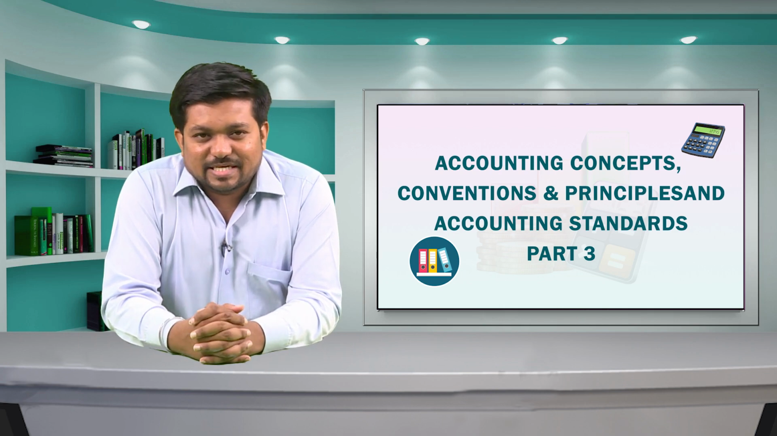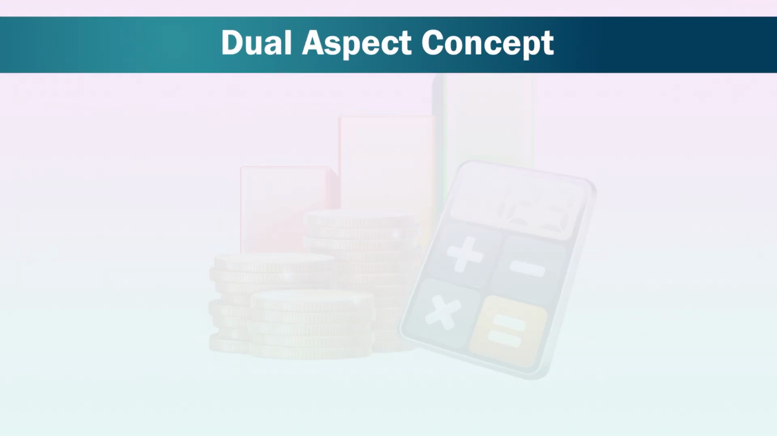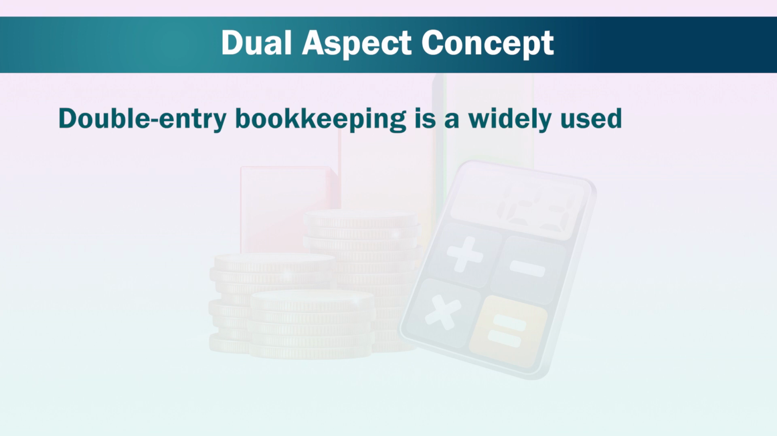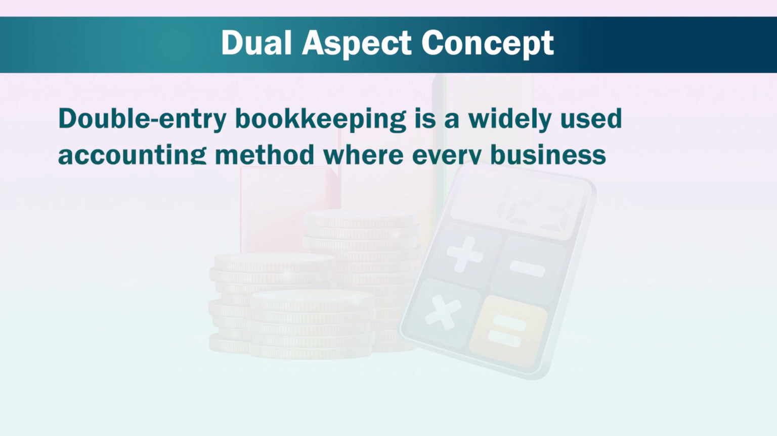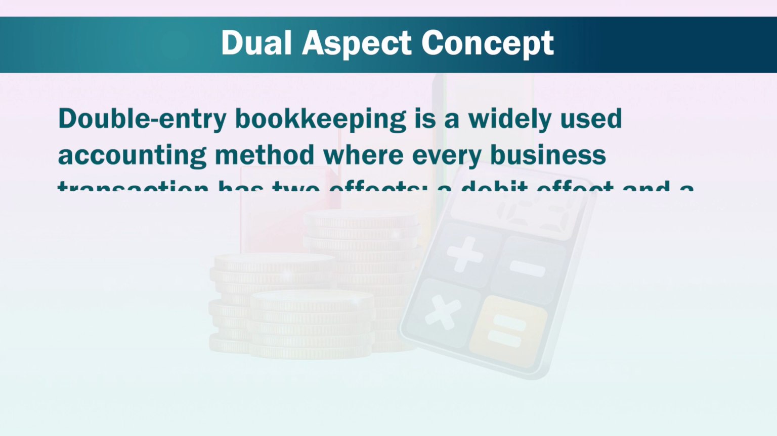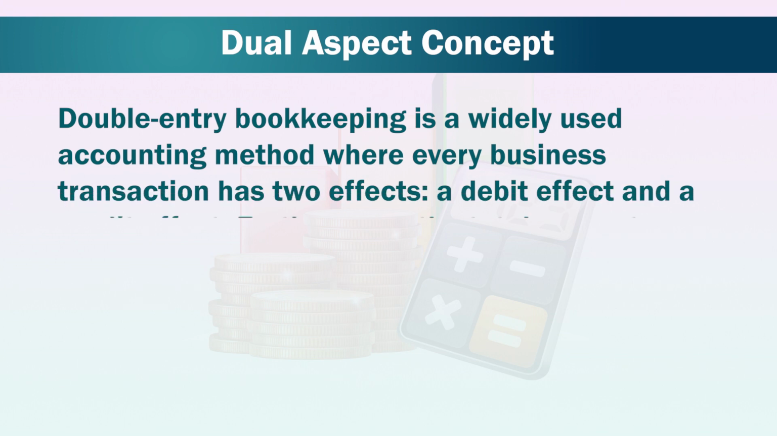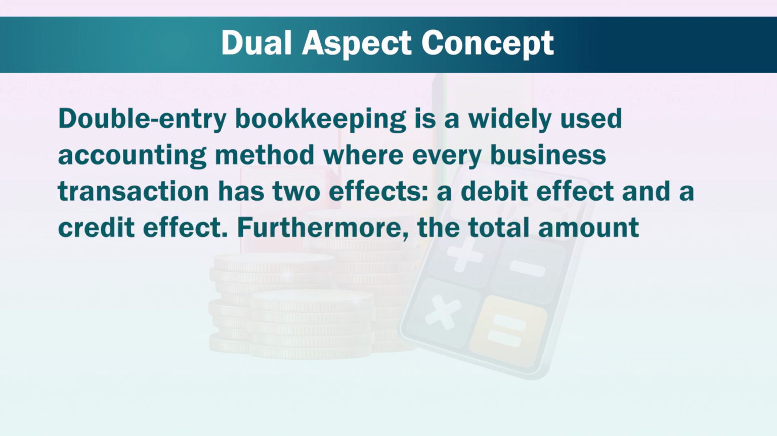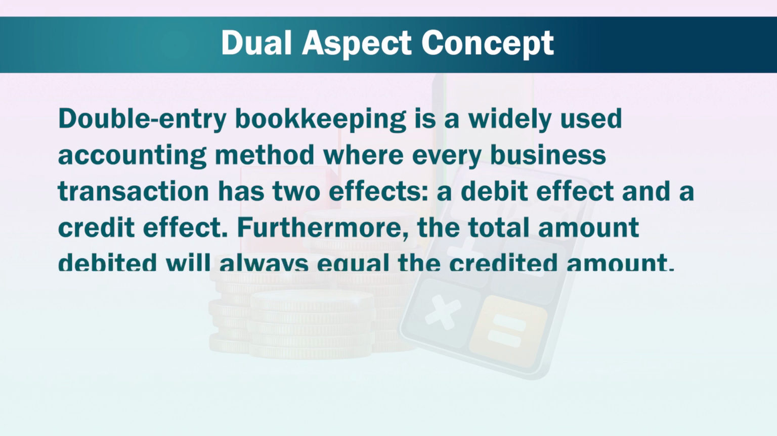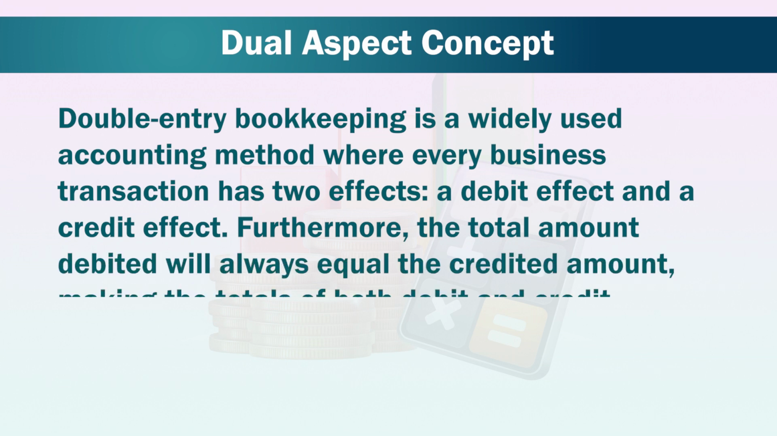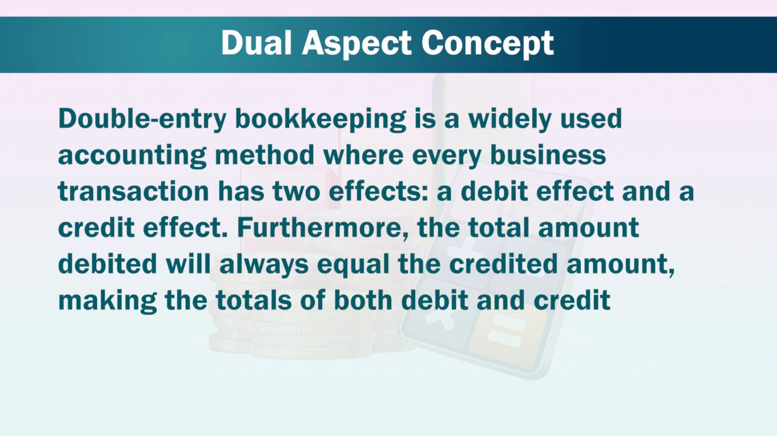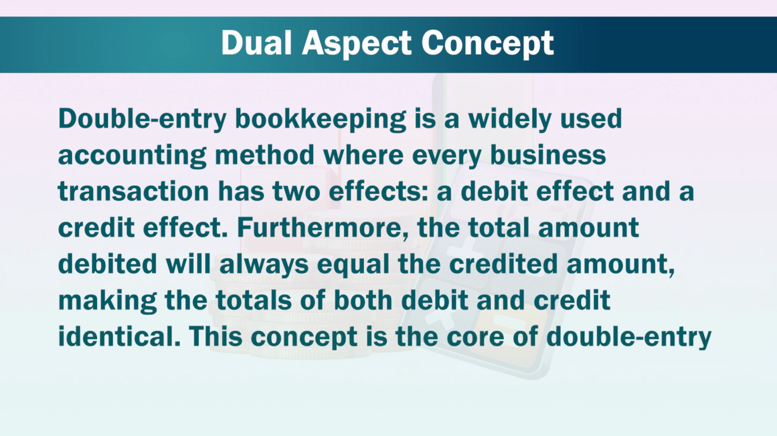Now, we will see the fourth concept, that is dual aspect concept. Double entry bookkeeping is a widely used accounting method where every business transaction has two effects, a debit effect and a credit effect. Furthermore, the total amount debited will always equal the credited amount, making the total of both debit and credit identical. This concept is the core of double entry bookkeeping.